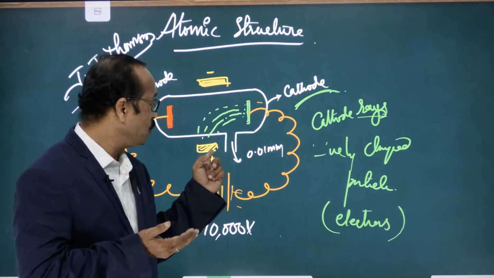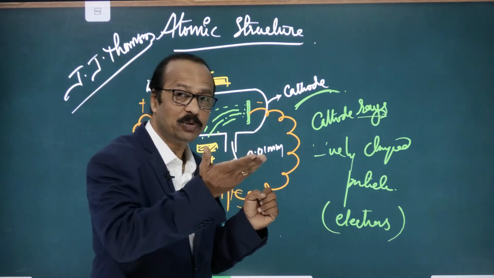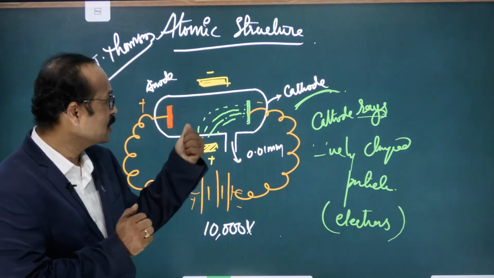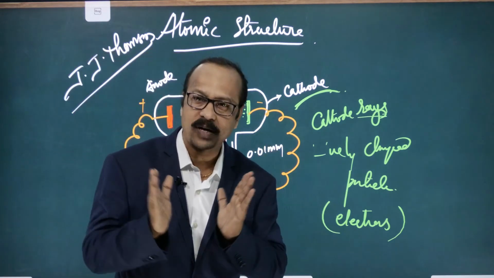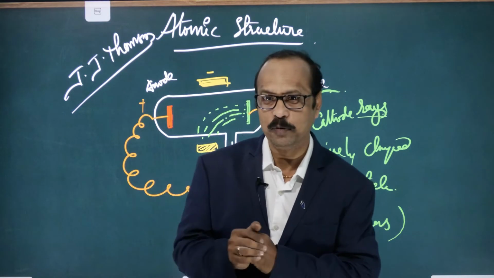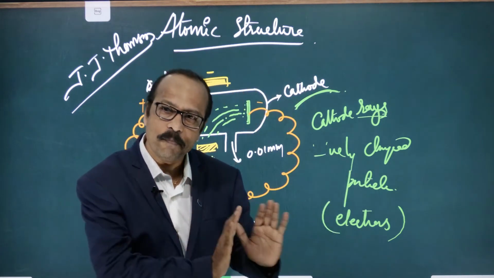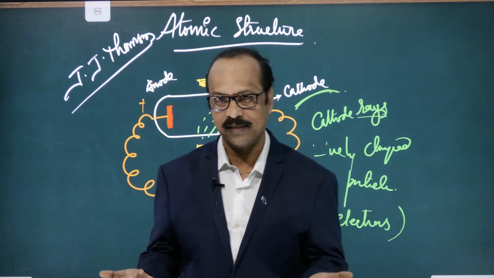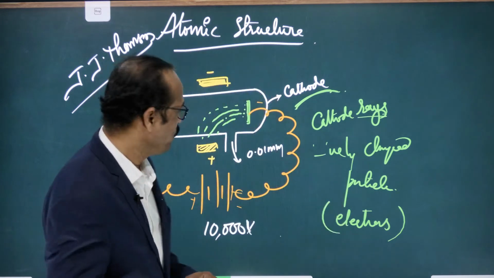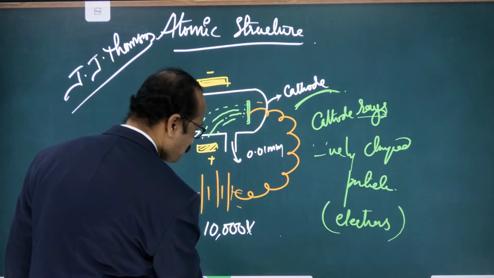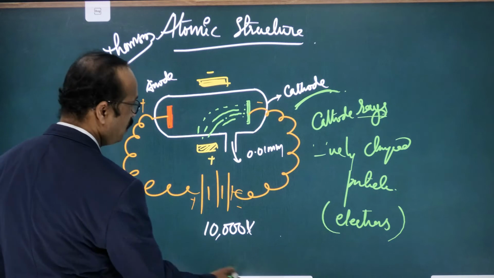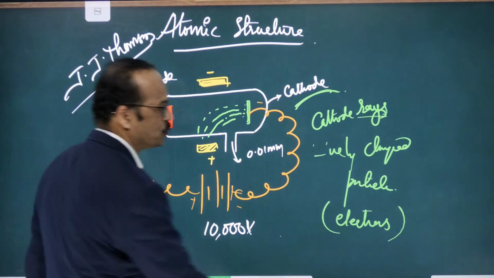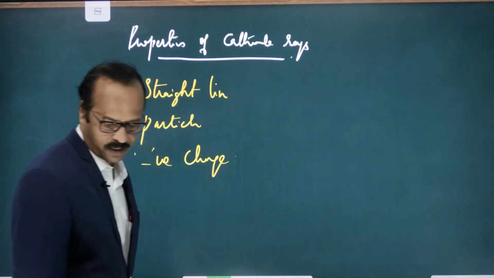Unlike charges. If it is positive, then unlike means opposite charge. Opposite charge is what? Negative. So there is a force of attraction between unlike charges, and a force of repulsion between like charges. Clear? So in this way, he came to know that these are negatively charged particles. Is this clear to you? They are negatively charged particles.